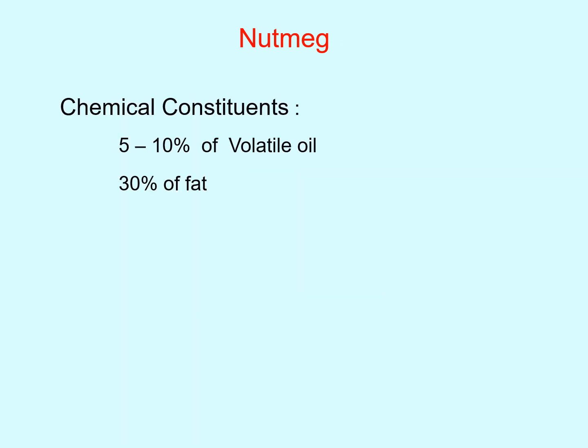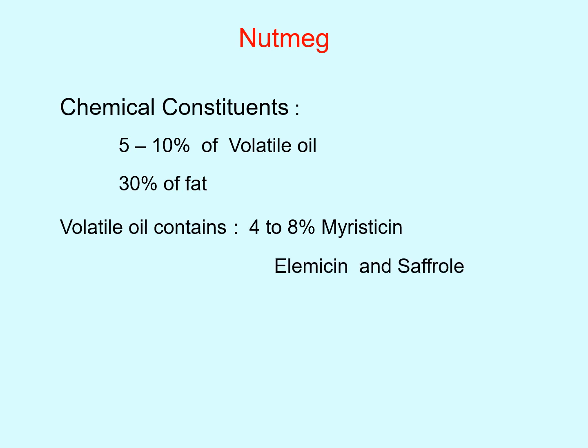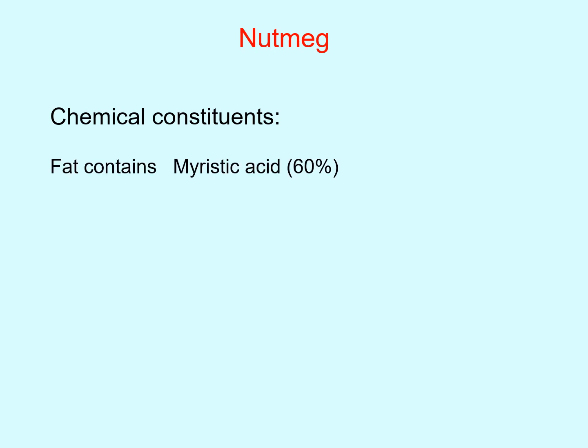Chemically, nutmeg contains 5 to 10% of volatile oil and 30% of fat. Volatile oil contains 4 to 8% of myristicin, elemicin and safrole. One more constituent is there: geraniol, terpineol and camphene. Fat contains myristic acid, that is 60%.